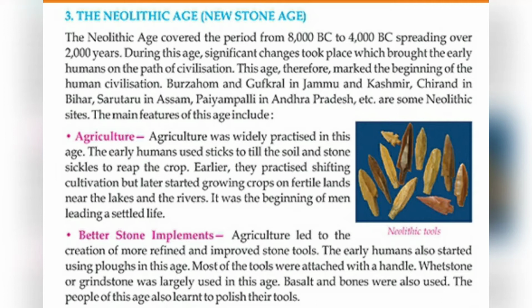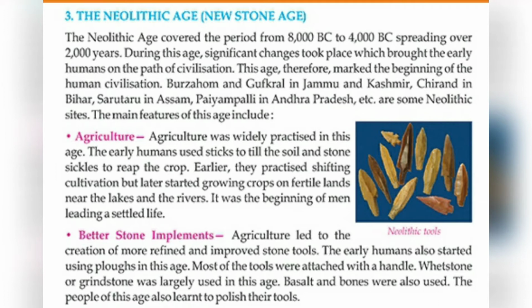The Neolithic age covered the period from 8000 BC to 4000 BC, spreading over 2000 years. During this age, significant changes took place which brought early humans onto the path of civilization. This age therefore marked the beginning of human civilization. Humans began to civilize in this age.